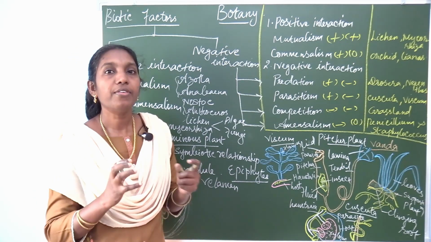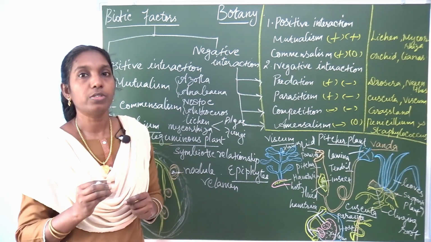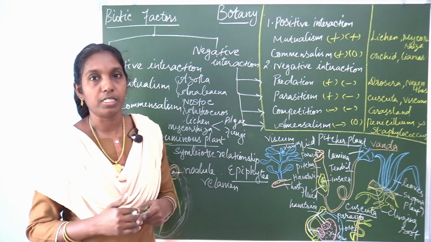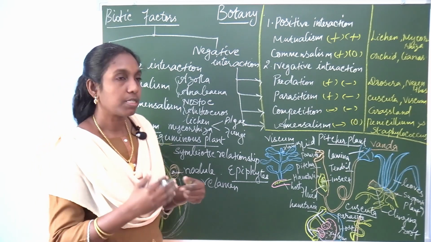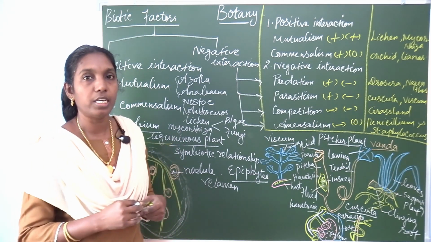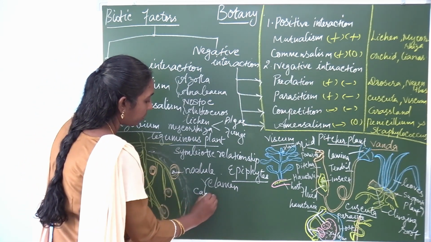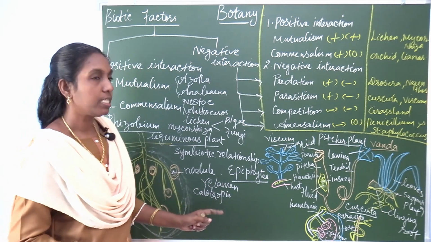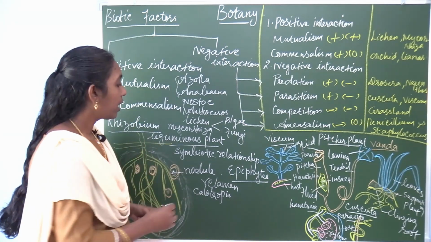So there are some defense mechanisms in plants. Certain plants produce thorns and spines to escape from the grazing animals. Most of the herbivores graze, and some defense mechanisms are found in certain plants. There are a few examples. Calotropis secretes a substance, cardiac glycoside.